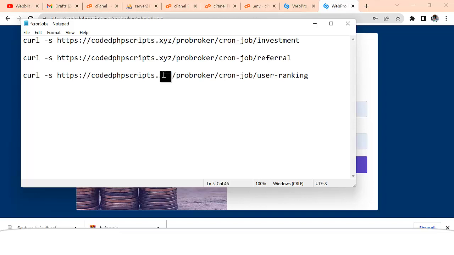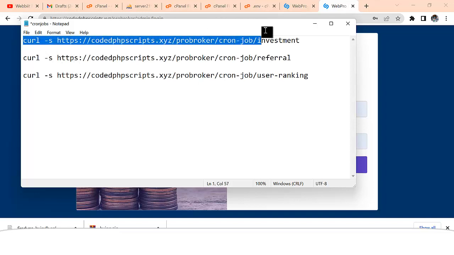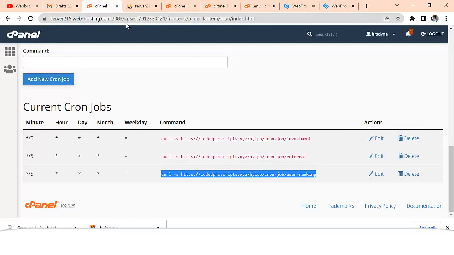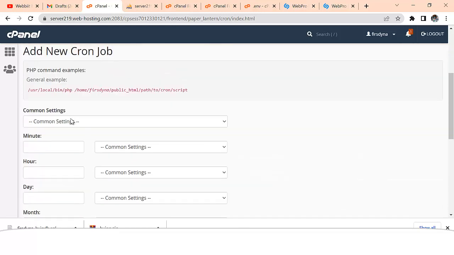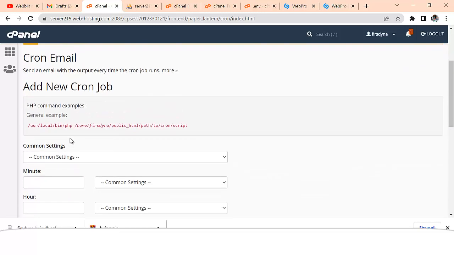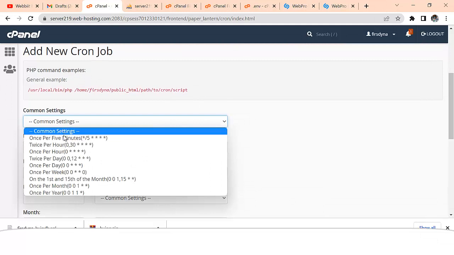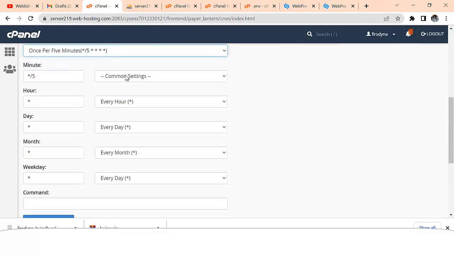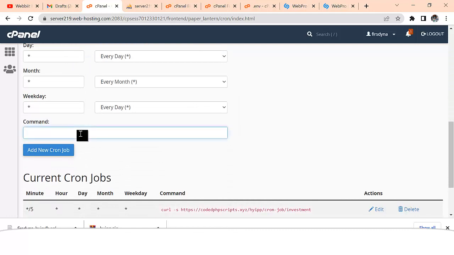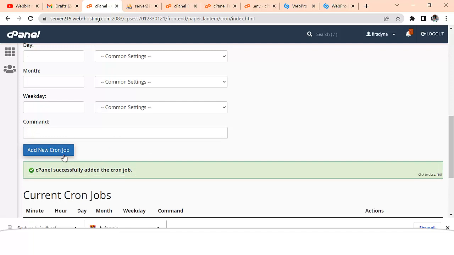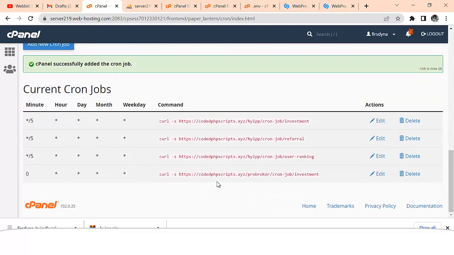So this is now my cron job. I'm going to set up this cron job. I'm just going to copy this right here, and let's go back to my cPanel. I'll click on cron job, common settings, and say once per 5 minutes. I'll leave every other thing like this, and put this cron job command here, and then click on add new cron job. Awesome. You see that cron job has been added.